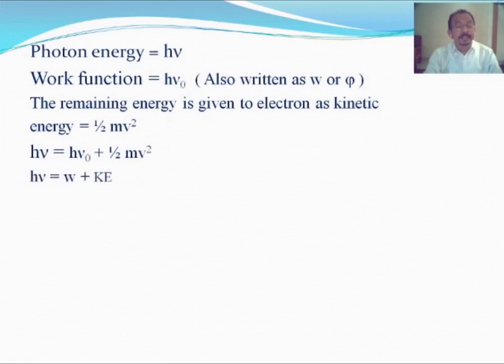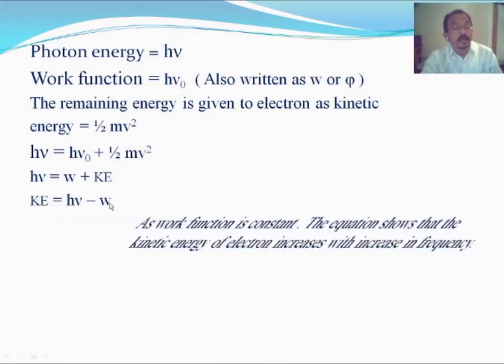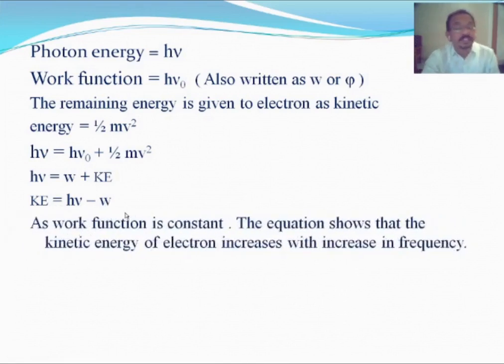We can rearrange it. Instead of h nu 0, we write the work function W. Half m v square is the kinetic energy, so here we write the kinetic energy. Rearranging, kinetic energy is equal to h nu minus W. Now, as the work function is a constant value, and h, the Planck constant, is also a constant value, this is the kinetic energy.